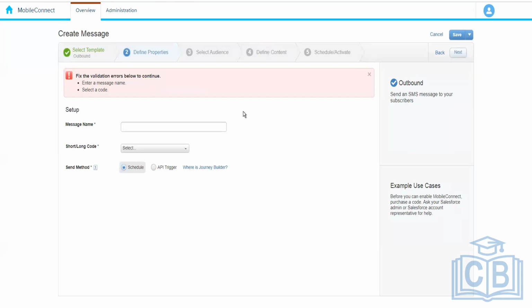5 steps. Step number 3 asks us for the audience. Here we can choose either a list or a data extension where we have the customer information. In the 4th step, we have to define the content. Let's say your parcel is out for delivery and it will be delivered today by 9 p.m., and these are the details. And if you want to track your order, please click on this link, something like that, right? So we have to define the content that needs to be delivered. And then we have to activate or schedule this. Once it is activated, then we will use it for the sending.